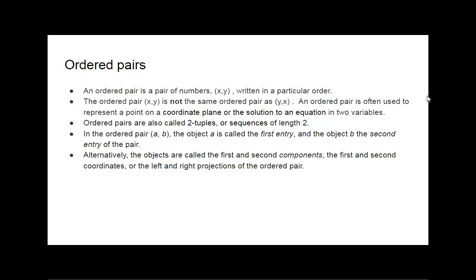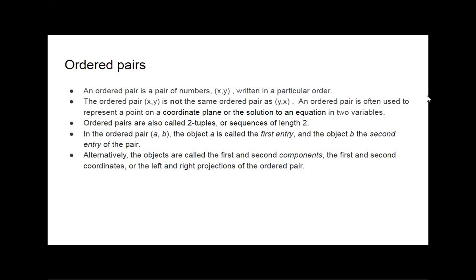So its length should be 2 only. So we can call the ordered pair as sequences of length 2. We can say like lists also. List of 2 elements. Ordered pair is a list of 2 elements. We can call it that also.